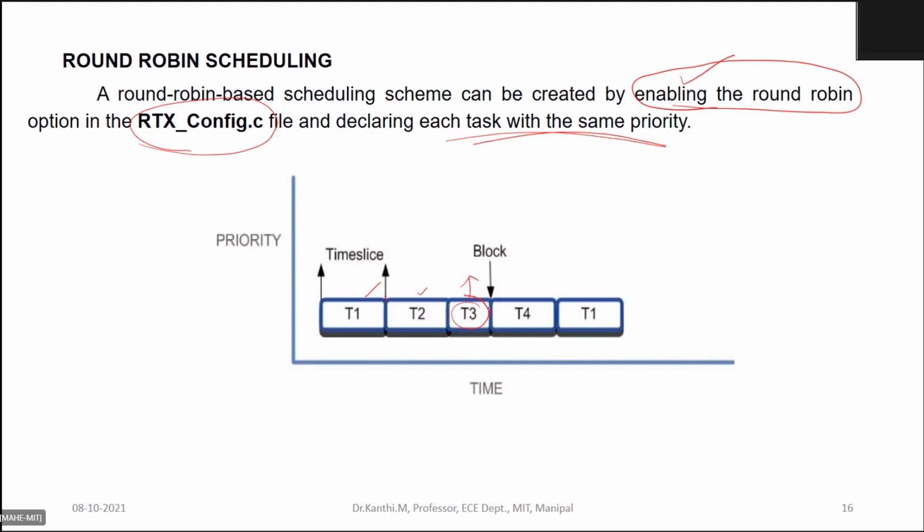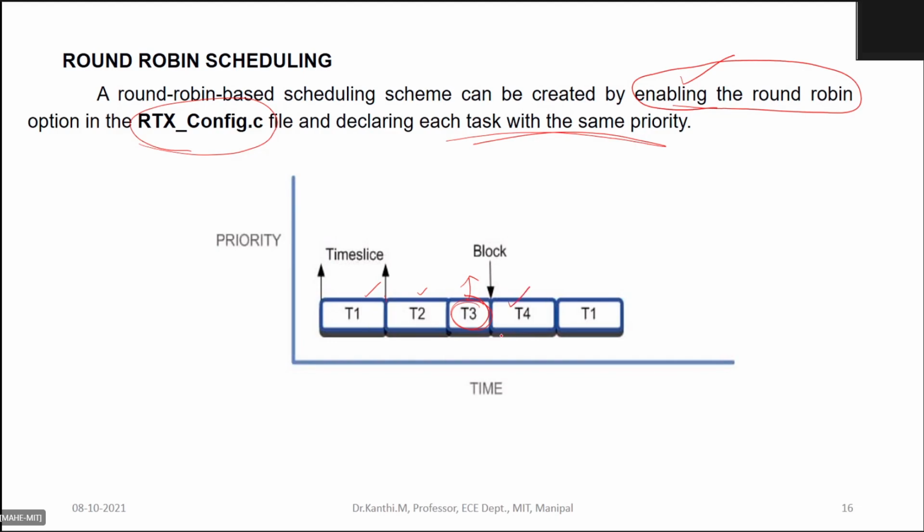So it may be forced to go to block in need of any resource. Then another task runs, because suppose I have 4 tasks. If you look at this, T3 had blocked, right? So T4 will start executing.